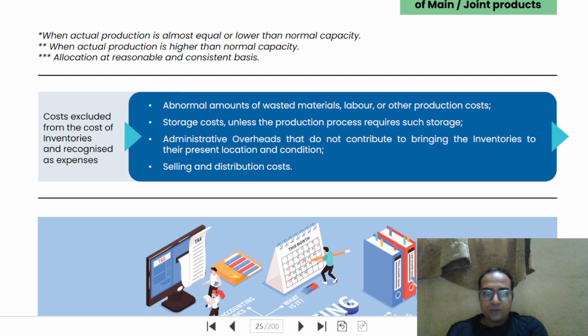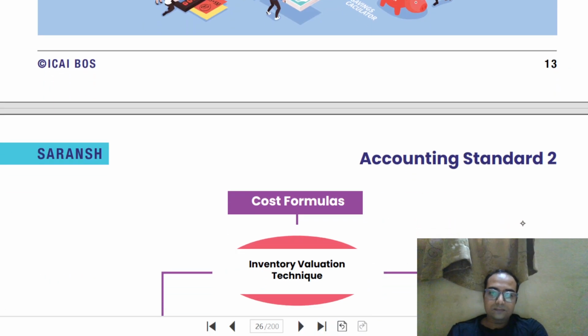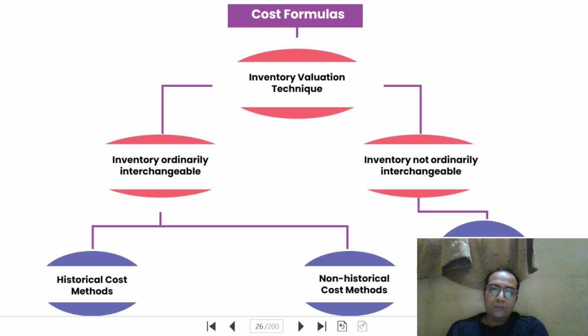Administrative overhead we don't include. Selling and distribution overhead we don't include. All right, so some cost formulas we need to discuss.